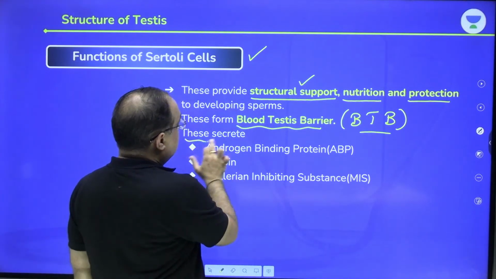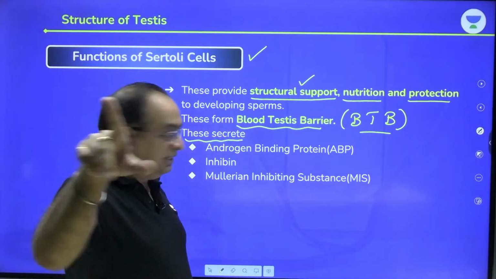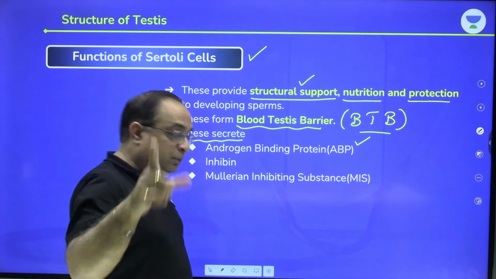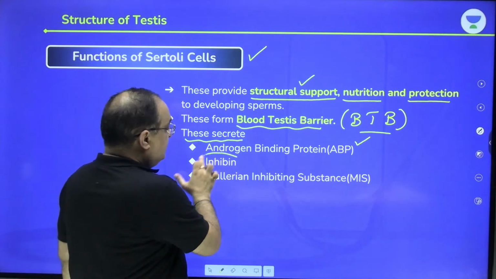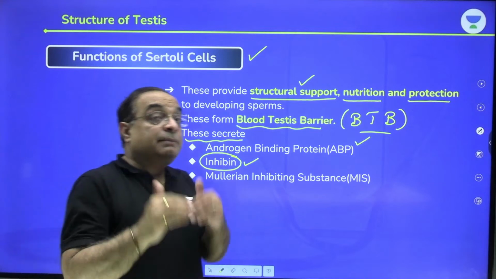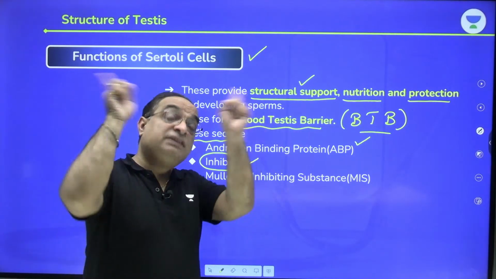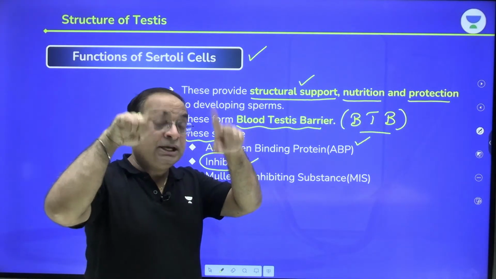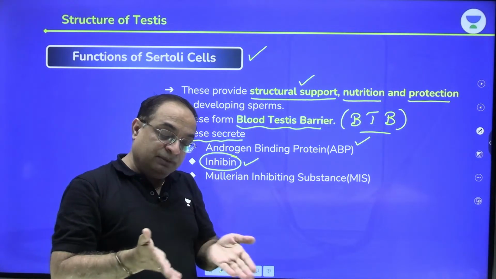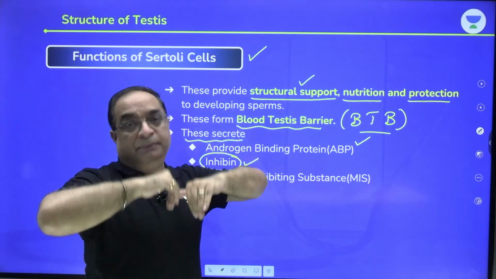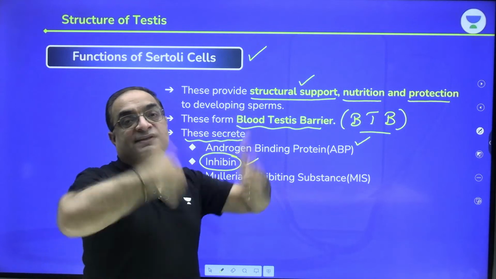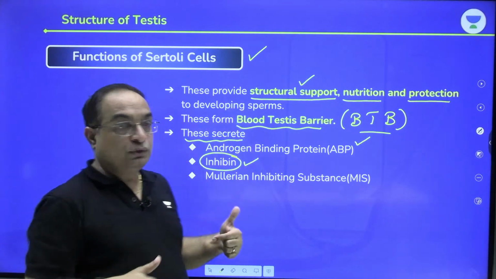Sertoli cells secrete what? They secrete ABP, androgen binding protein. They secrete inhibin. This is mentioned in NCERT. Important: inhibin has a negative feedback effect on FSH of the anterior pituitary. Pituitary produces FSH. Testes produce inhibin. Inhibin through blood circulation acts back on the pituitary and tells the pituitary to decrease the production of FSH. So this is a kind of feedback loop which is operating.